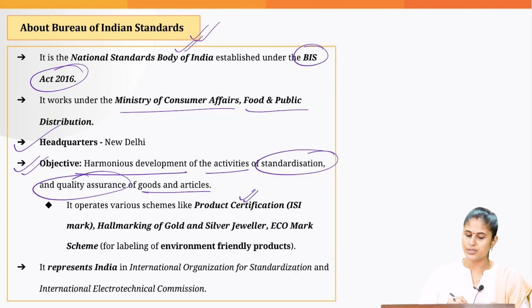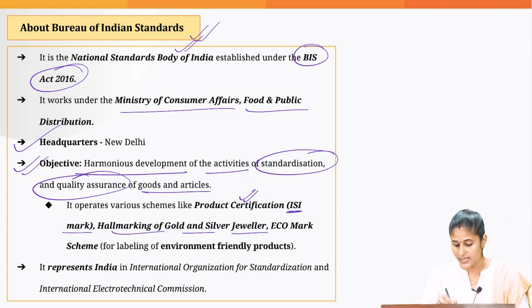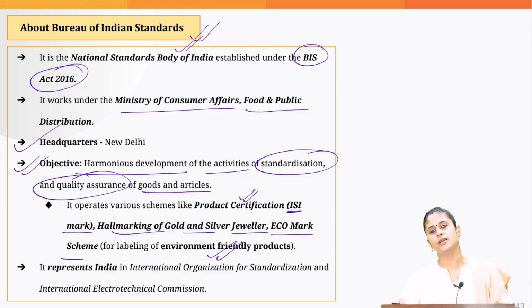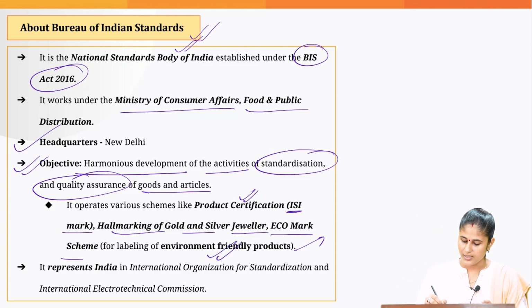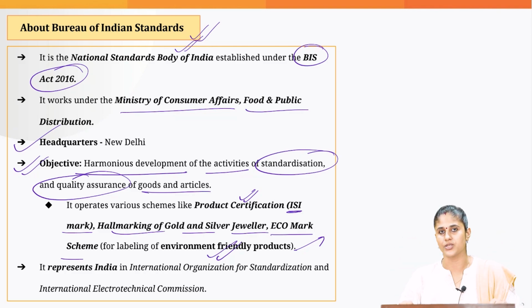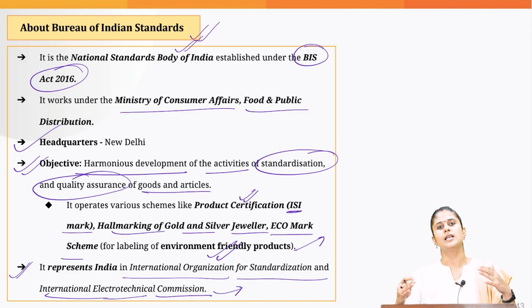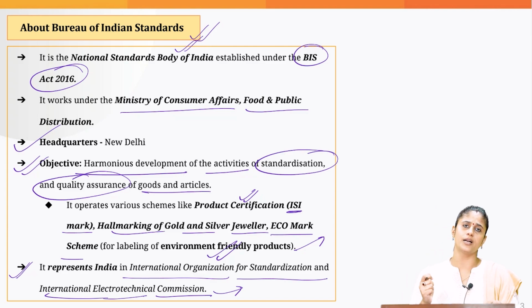That is the reason it operates various schemes like product certification, ISI mark, hallmark of gold and silver jewelry, you must have seen this. Then the Eco-mark scheme for whether the products are environment friendly or not. This is being done to address the issue of greenwashing. Do let me know in the comment section what you mean by greenwashing, because previously UPSC has asked a question on this. And this is the body which represents India in the International Organization for Standardization and the International Electrotechnical Commission, which put in place the standard processes and the quality which electronic products have to meet.